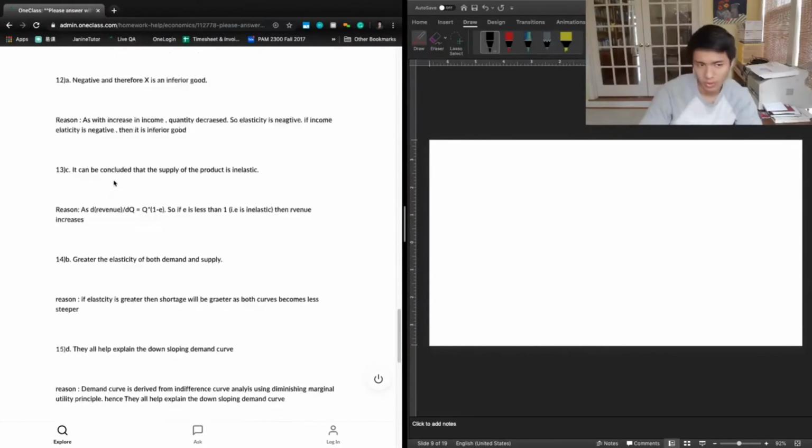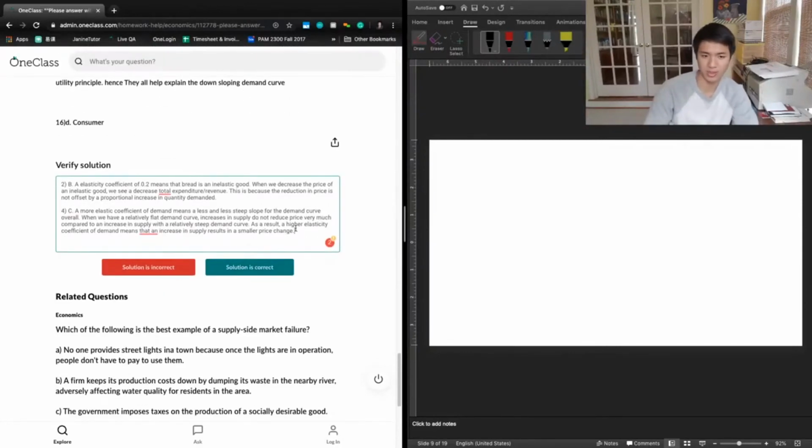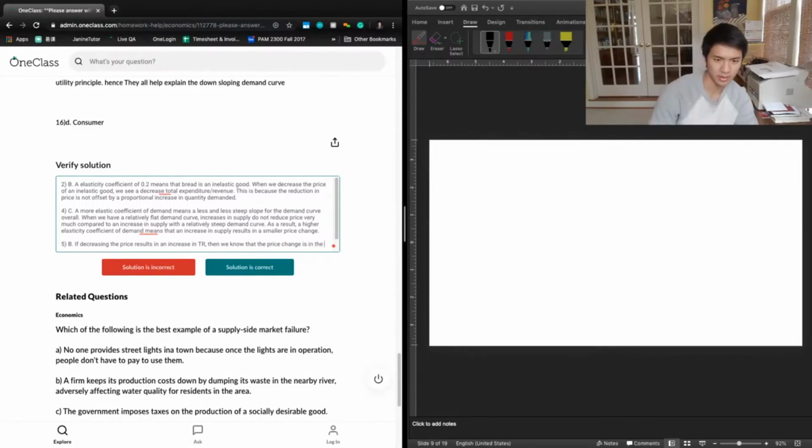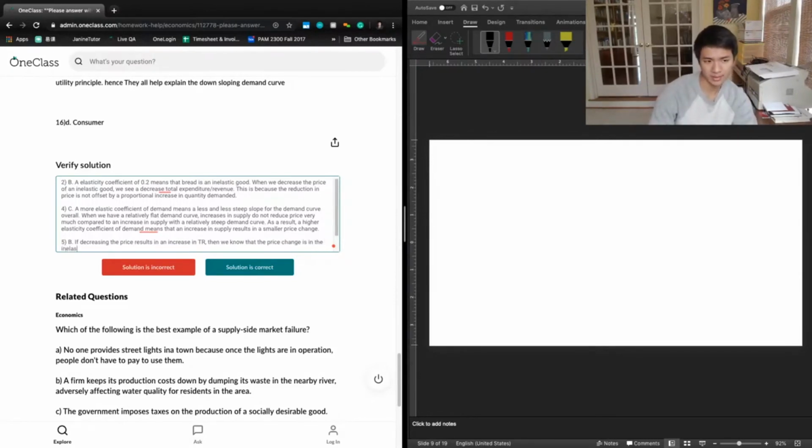And so we're going to rewrite this answer choice to better reflect what's happening here. If decreasing the price results in an increase in total revenue, then we know that the price change is in the inelastic portion of the graph.